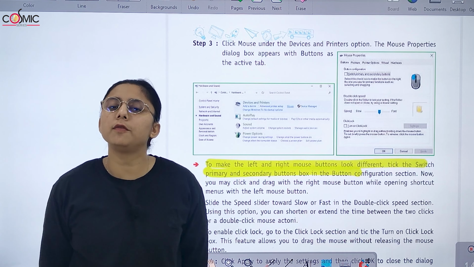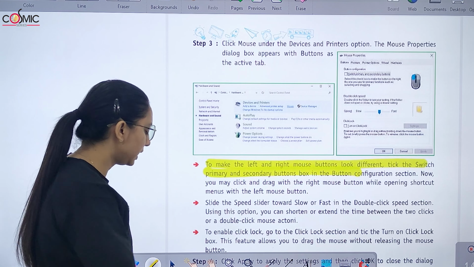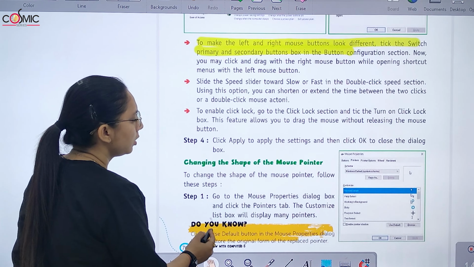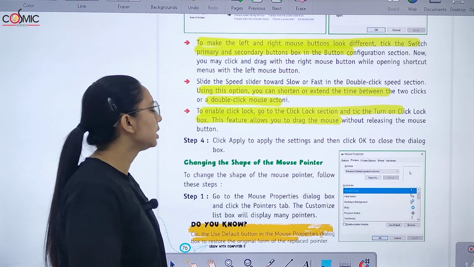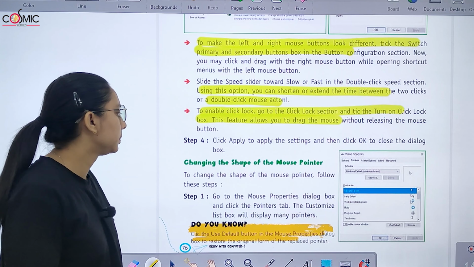Right? Button configuration section में आप जाएंगे. Now you can click and drag the right mouse button. Now slide the slider towards slow or fast. Double click, using this option you can shorten or extend the time between the two clicks of a double click. Right? Now to enable click lock, go to the click lock section and turn on the click lock box. This feature allows you to drag the mouse without holding the mouse button.